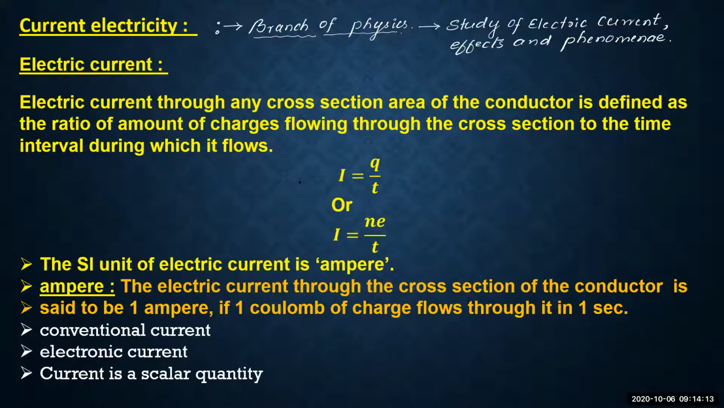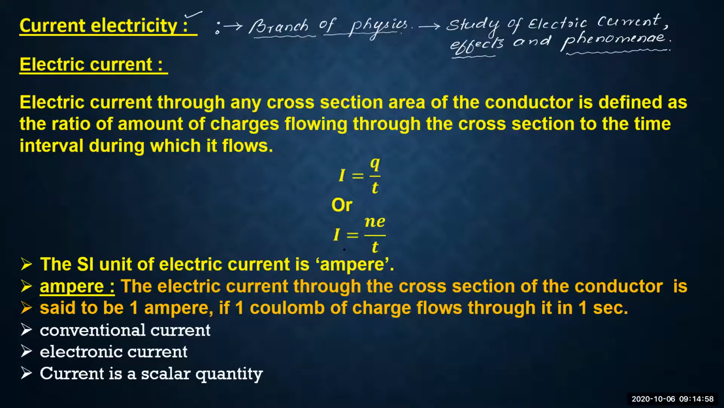Suppose if anybody asks you about what actually is the current electricity, then remember, current electricity is the branch of physics which deals with the study of electric current, or even you can consider it deals with the study of flow of charges. Okay, and also when the charges flow from one point to another point, what effects and what phenomena they produce, we are going to discuss about all those effects and phenomena. Okay, I hope the meaning of current electricity is clear to all of you.